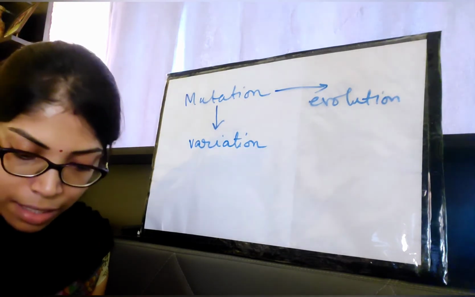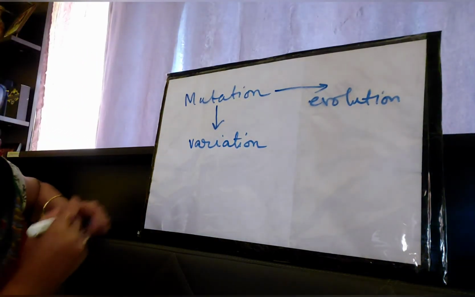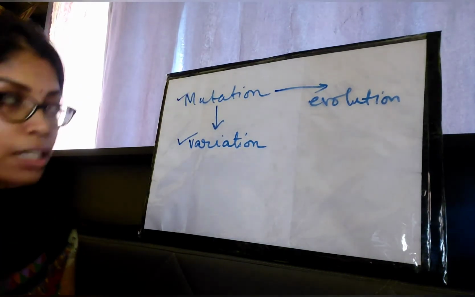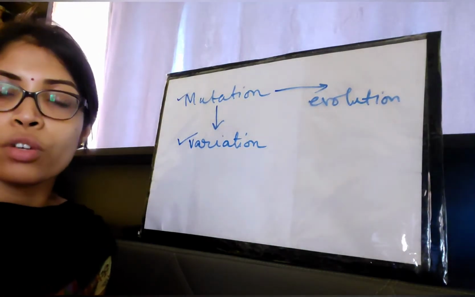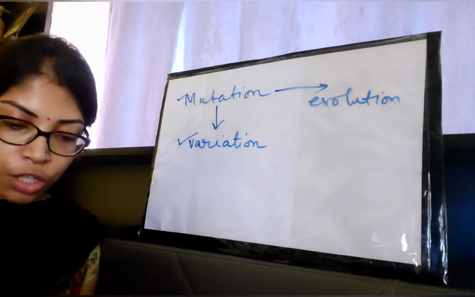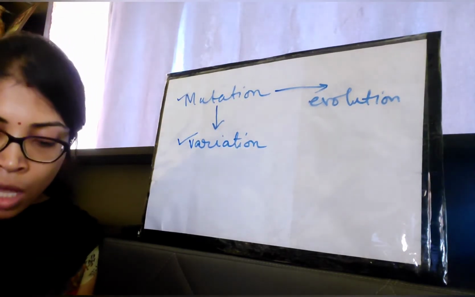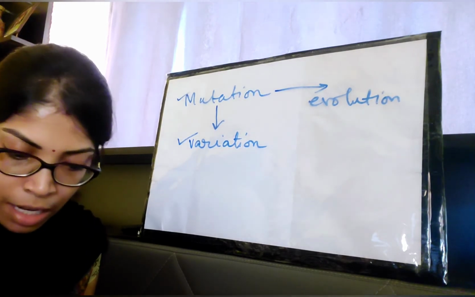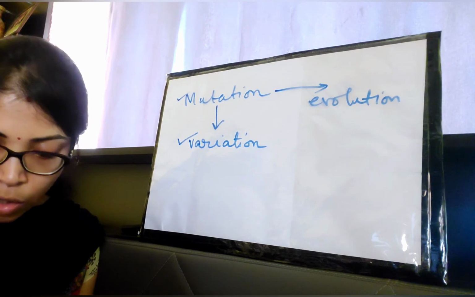The next term after mutation that we are going to talk about is variation. Previously, while talking about mutation, I mentioned that mutation causes variation. But now, what is variation? The permanent change in chromosome or DNA may result in difference in expression of characteristics, called variation.